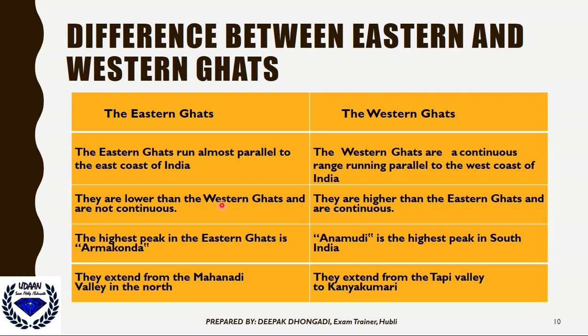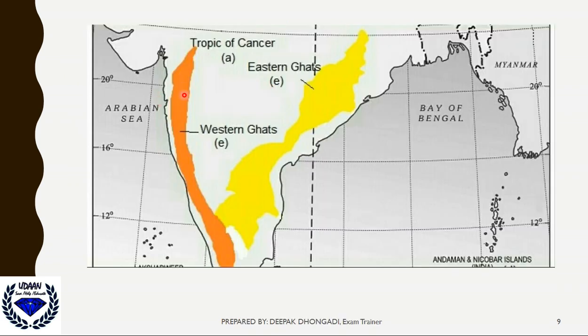So next we'll be starting with the difference between eastern and western ghats. We are studying about ghats, so eastern and western ghats. As you can observe from this figure, they are present in south India, between the Bay of Bengal and the Arabian Sea. The orange portion you can see in the western part is the Western Ghats, and this yellow region is the Eastern Ghats.